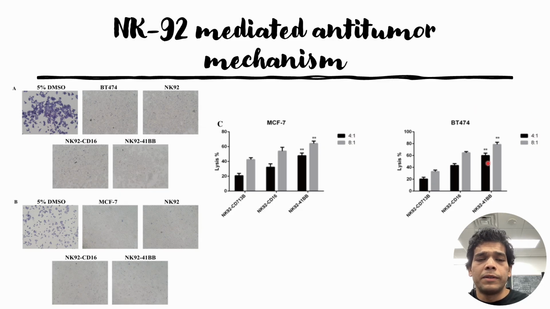This is what they found out in terms of the mechanism, that is, it triggers apoptosis, which is facilitated by antibody dependent cellular cytotoxicity. Because in the HER2 negative cells they do not see any enhanced lysis or enhanced apoptosis.